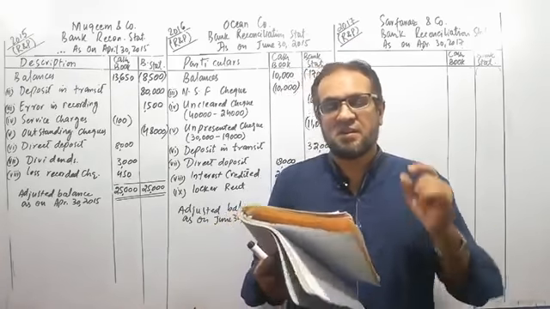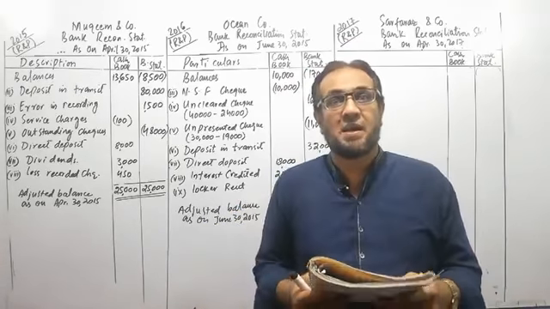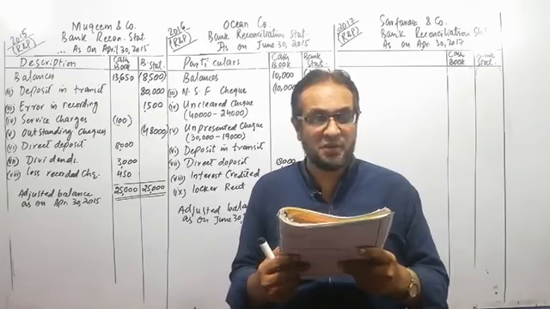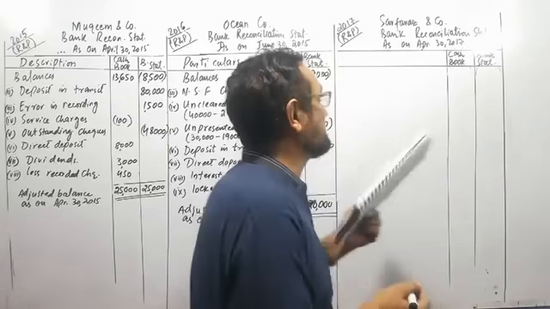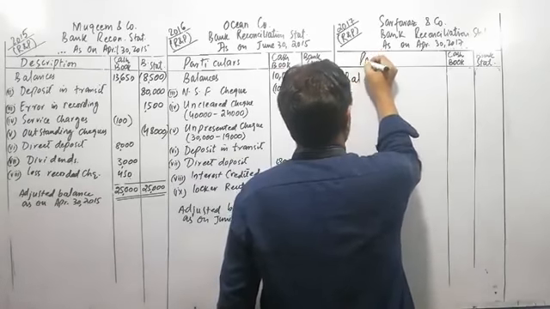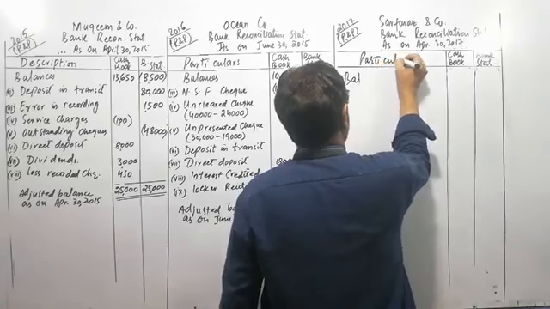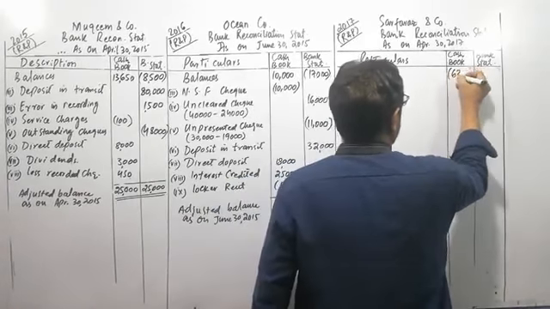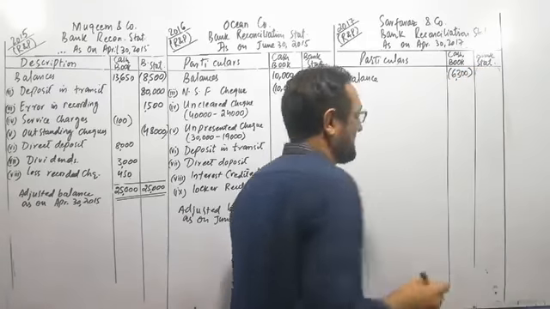In that case, the bank balance will be our liability, and it will show a negative amount. So here the cash book is showing a credit balance. We will write this amount as opening balance with a negative amount of 6,300.